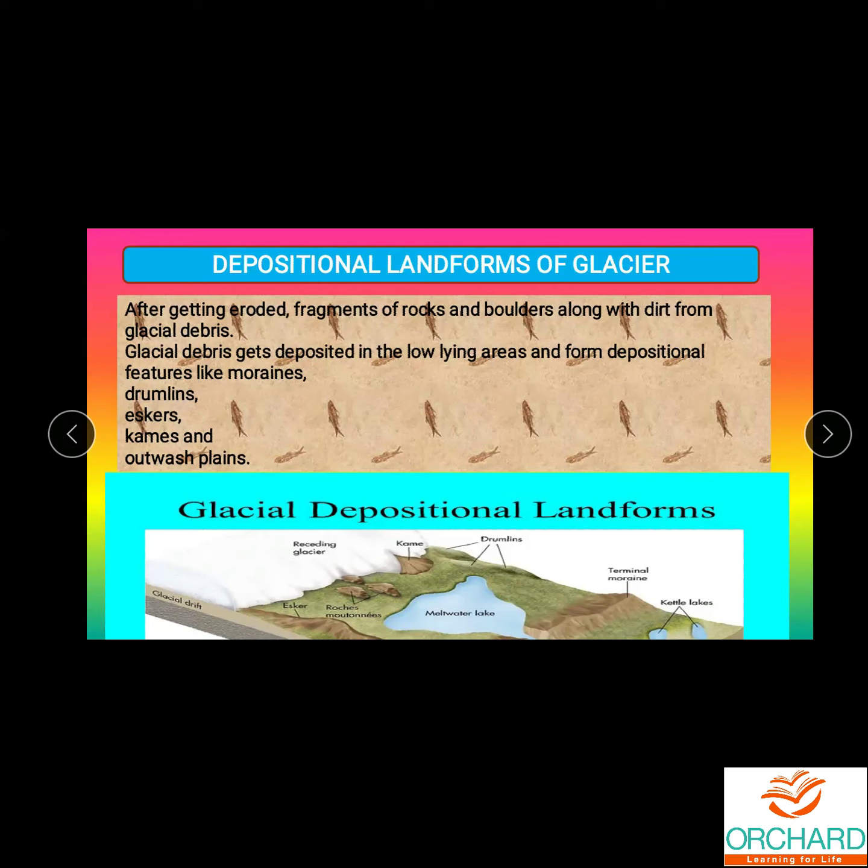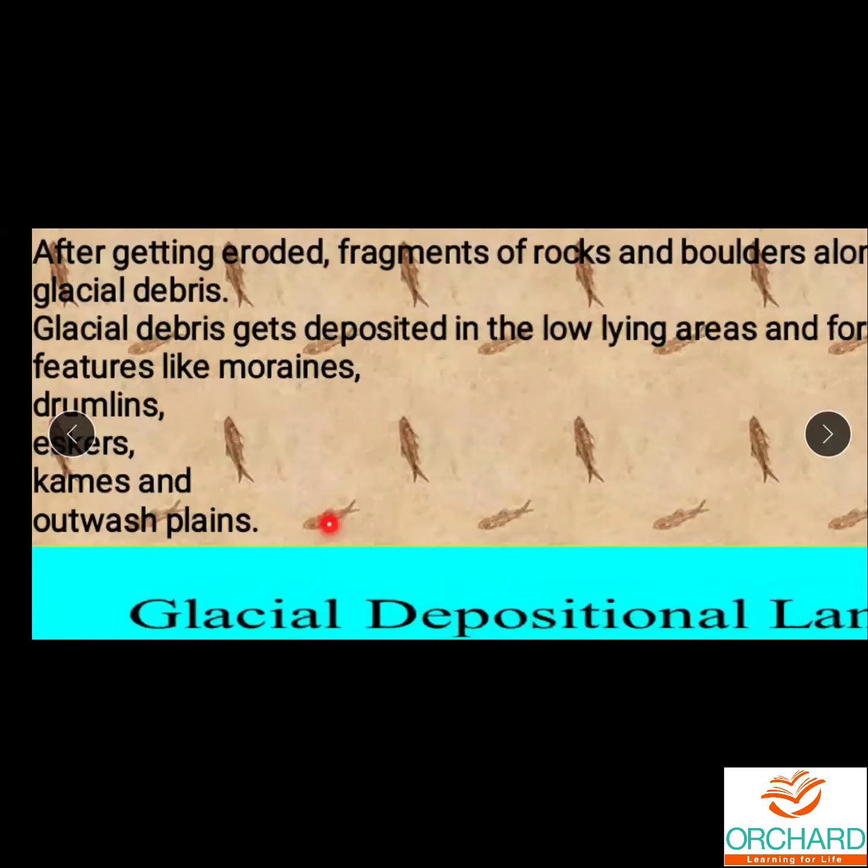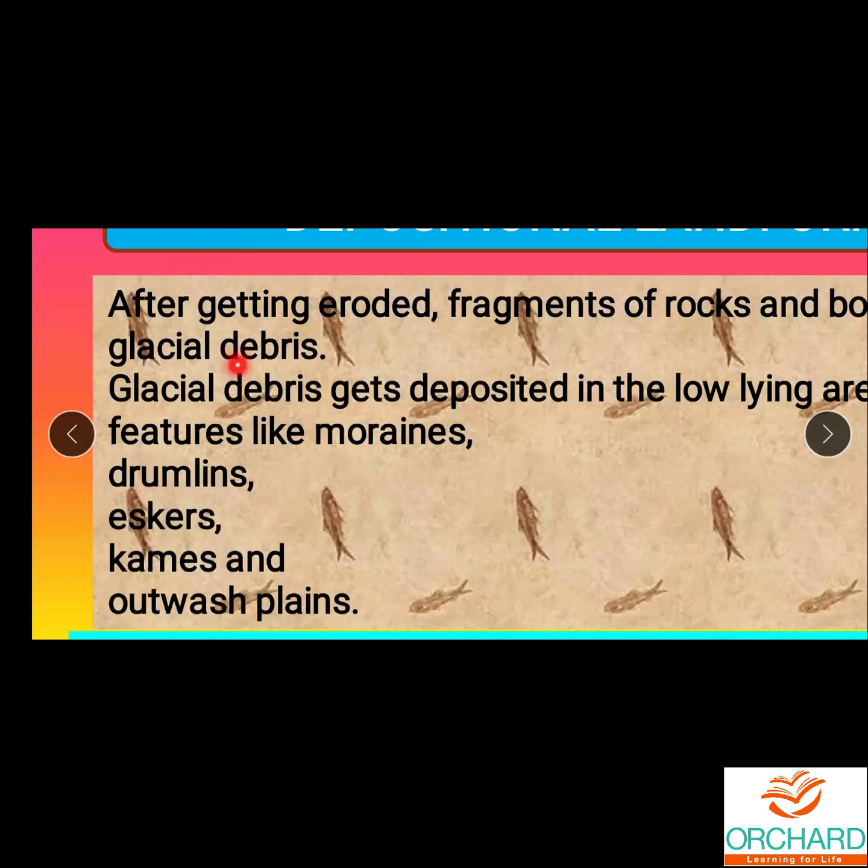Those materials are called glacial debris. You can see here, glacial debris. Where do they get deposited? Always in the low-lying areas.